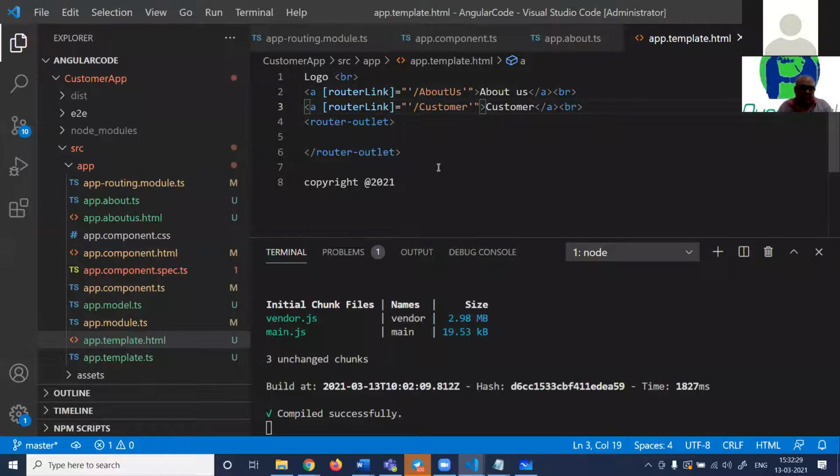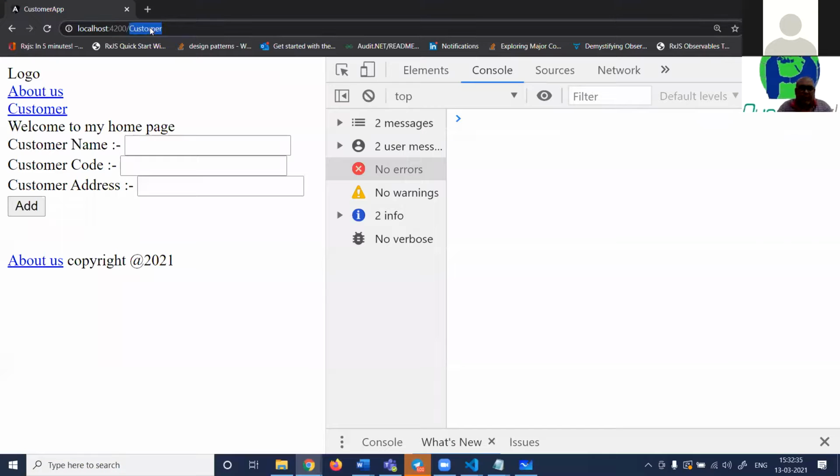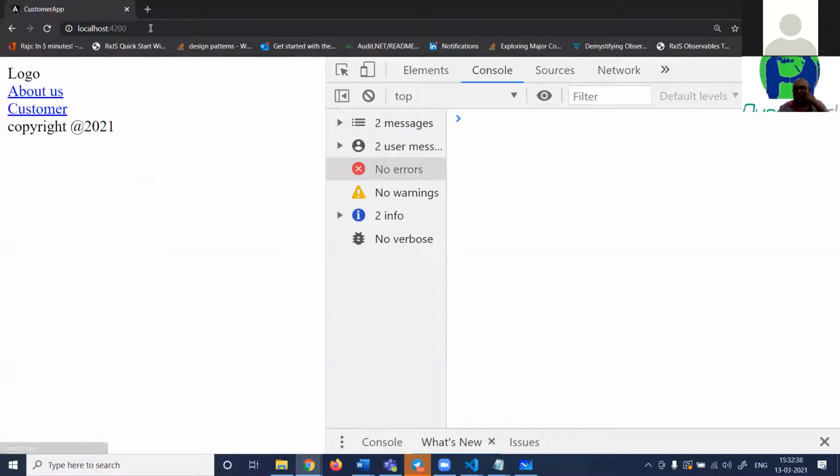Also, one more point before I end the class. I know that this class has stretched just 5 minutes. If you see, when I go to the home page, none of the pages get loaded. Neither the about us is getting loaded, neither the customer is getting loaded, right? I want that by default, about us should get loaded.